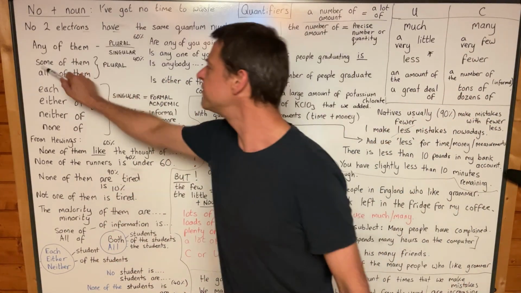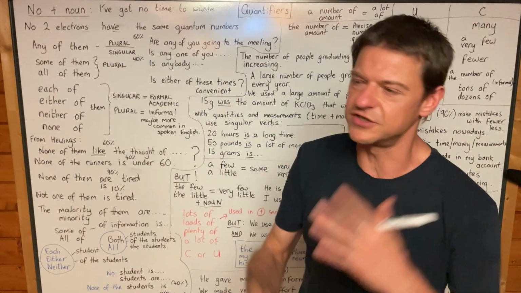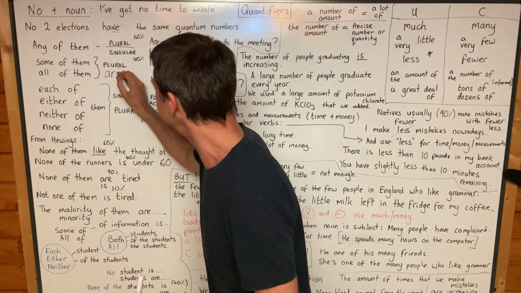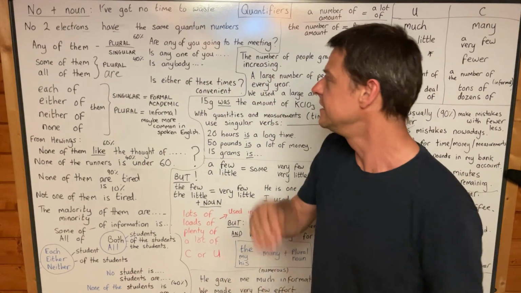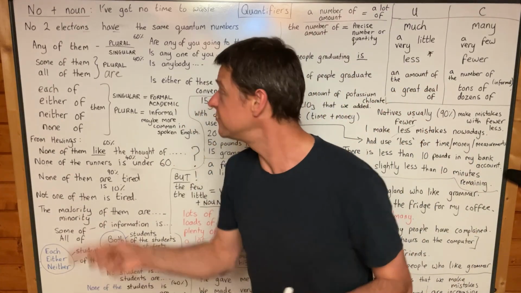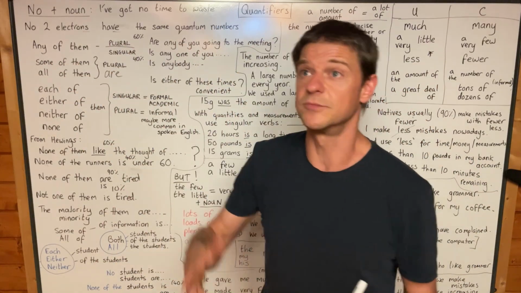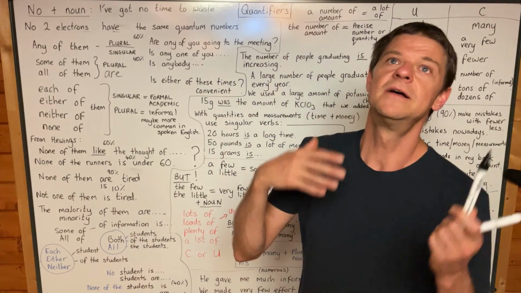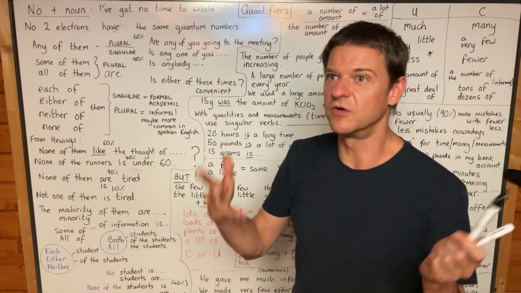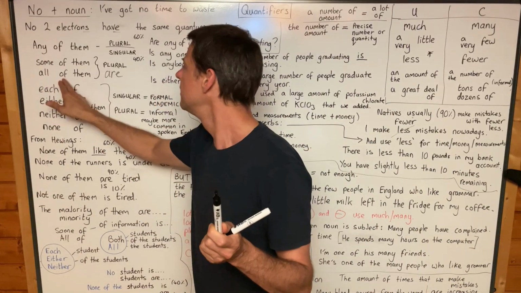Okay? Now, some of them or all of them or some of the students, all of the students, that will always be plural. It will always be are. Yes, some of them are, not some of them is. All of them are. You can say some of the information is, some of and uncountable noun is, all the weather was awful. Yeah, you can say all.